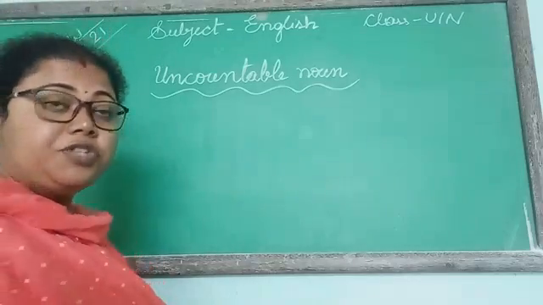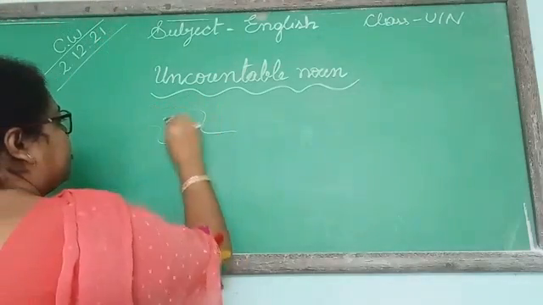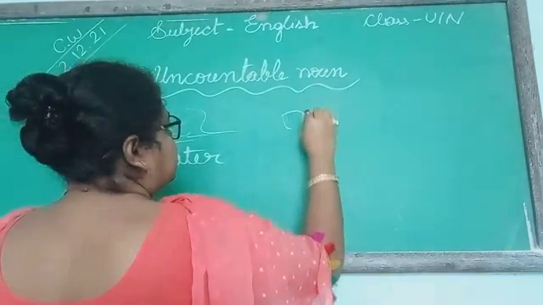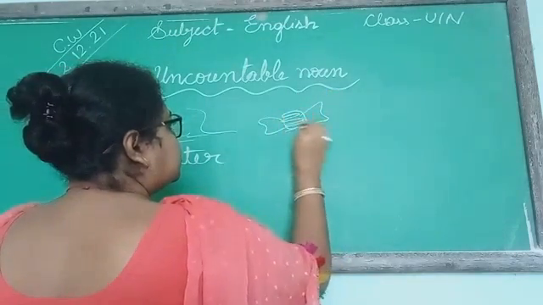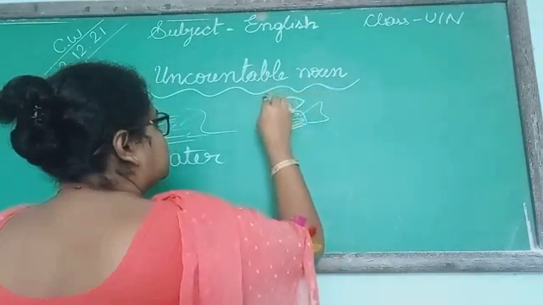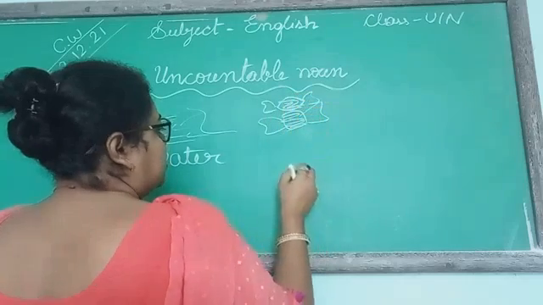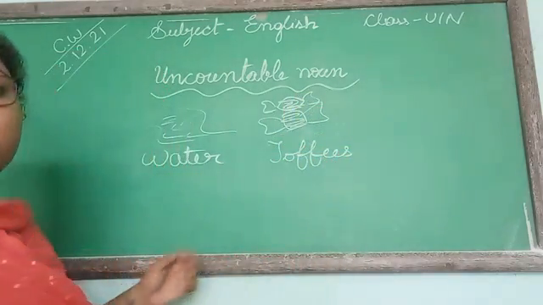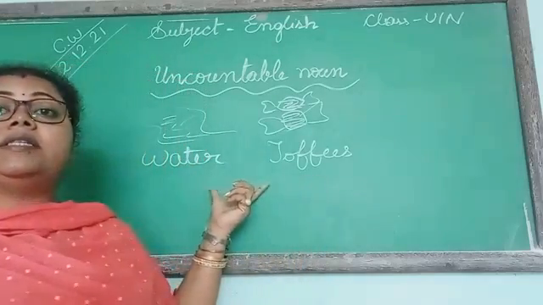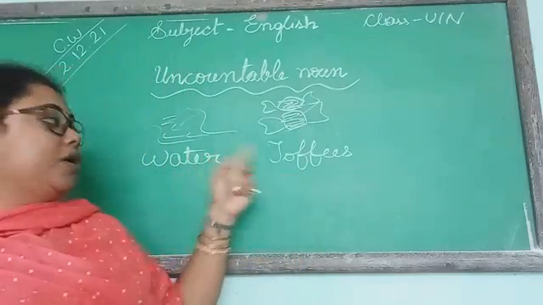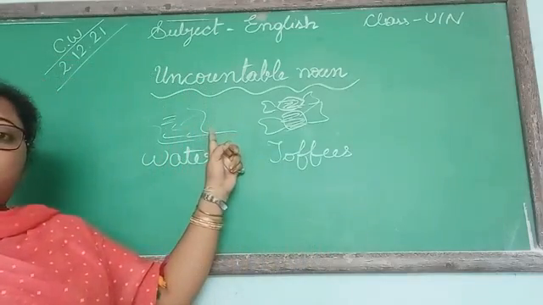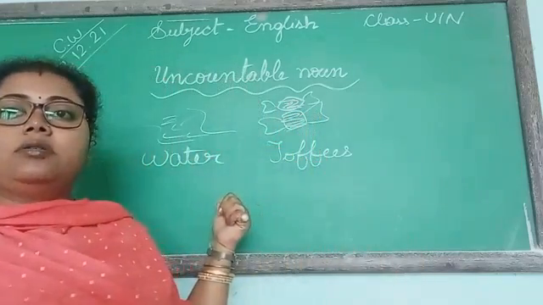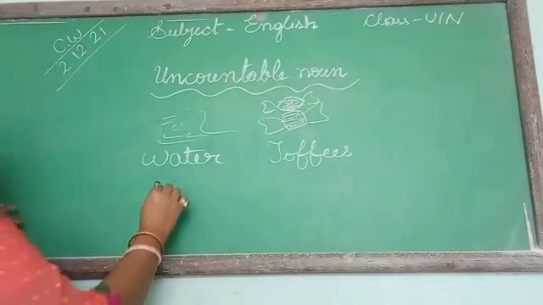If I give you pictures or names, like this, it is water, and this one, suppose toffee, 2 toffees are there. Now you have to say which one is uncountable noun. You know water is uncountable noun, and toffee you can count, 1, 2. So which one is uncountable noun? Water. So you have to write UC.